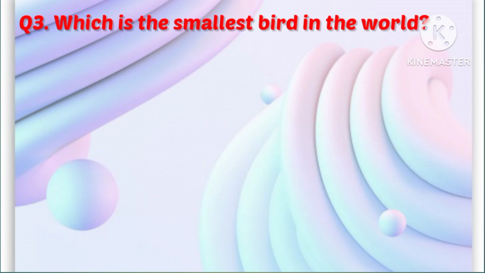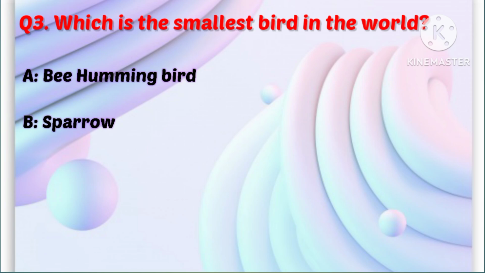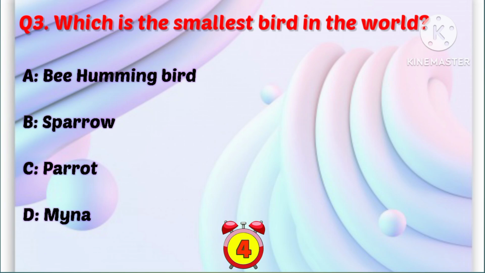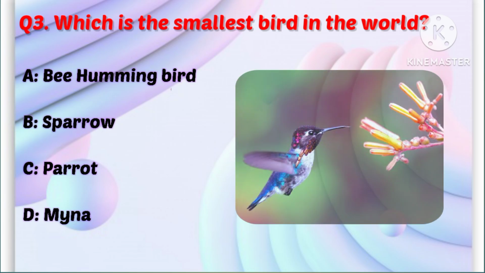Question 3. Which is the smallest bird in the world? Your options are A. Bee hummingbird, B. Sparrow, C. Parrot, D. Myna. Correct answer is A. Bee hummingbird.